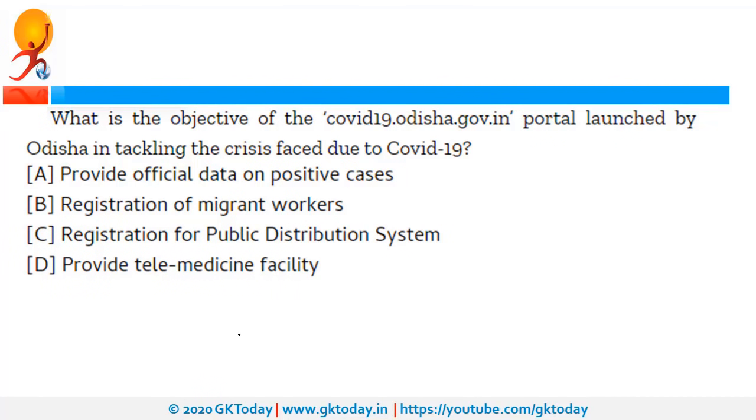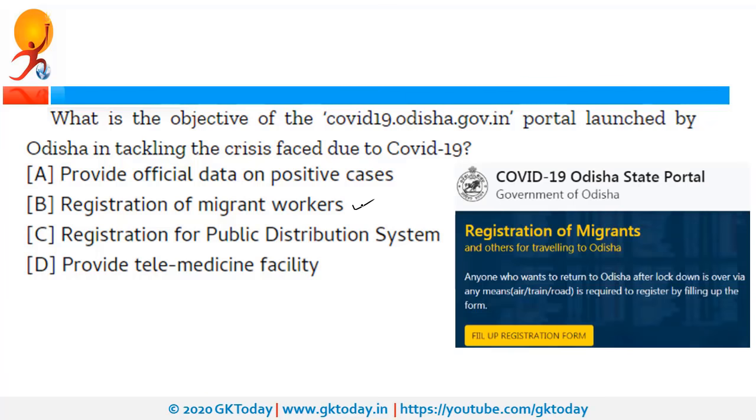What is the objective of COVID-19.odisha.gov.in portal that has been launched by Odisha government? So this portal is related to the registration of migrant workers, and as the description of the portal itself clearly says that it is for those who want to return to Odisha after lockdown.